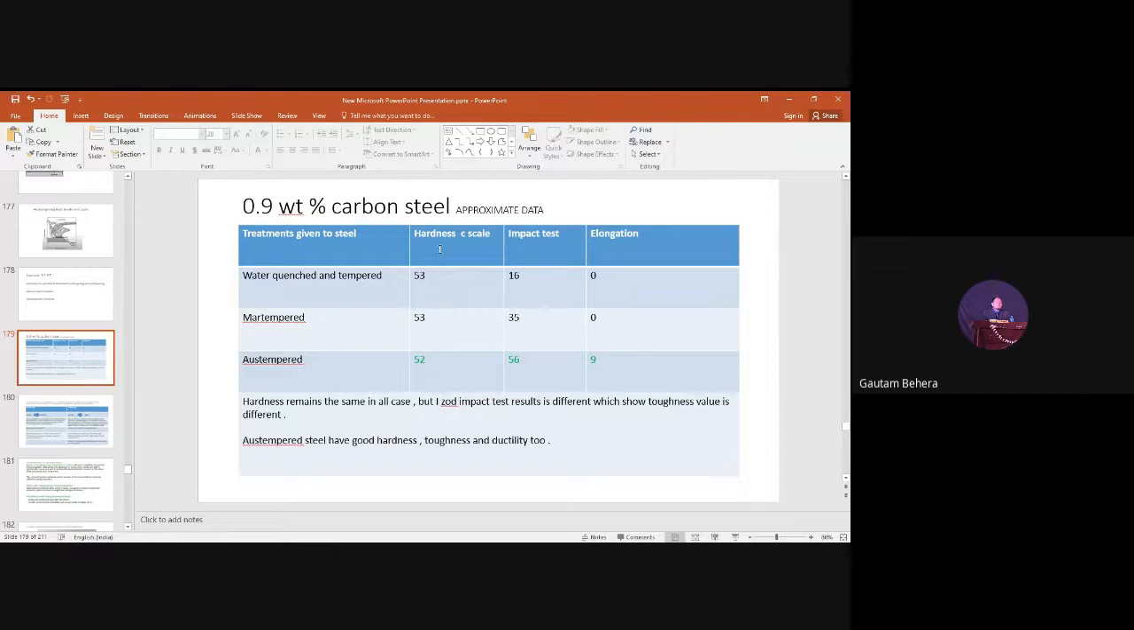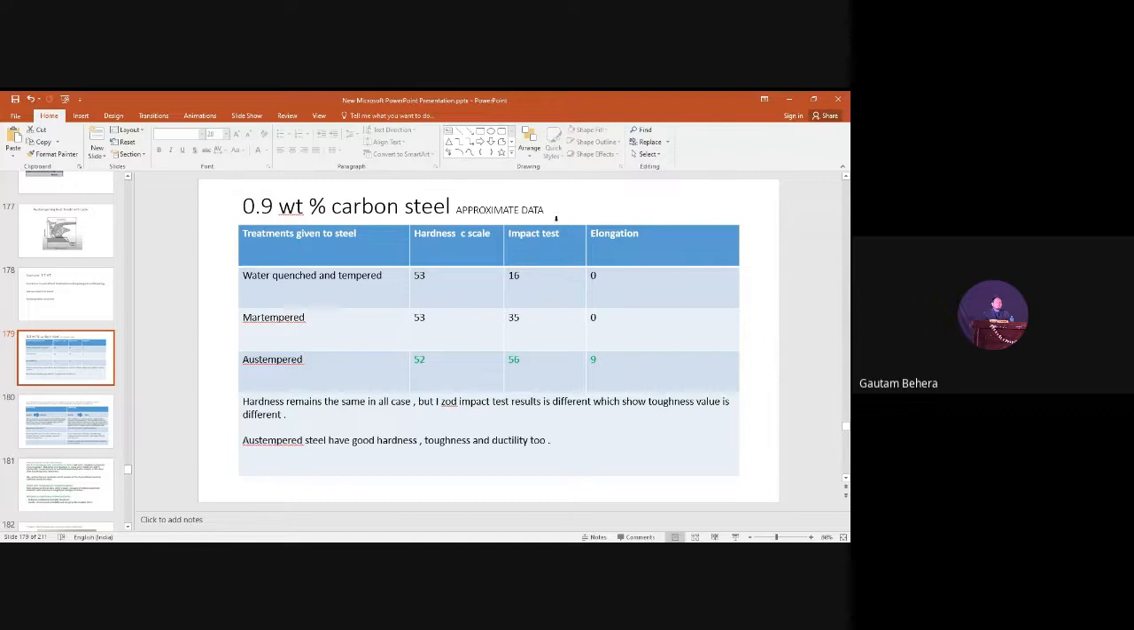Here it is written. So the interesting thing you can see here is this one, aus tempered. The aus tempered steel has a hardness value of 52, which is very close to the mar tempered steel and the water quenched and tempered steel. So you can say that if we are doing aus tempering, we can still maintain a high hardness value in the steel. Right? This is one part.